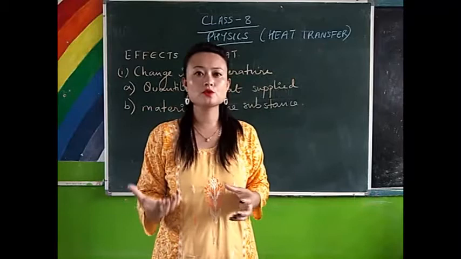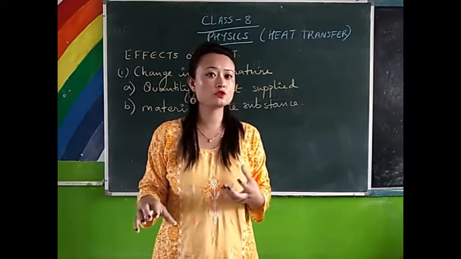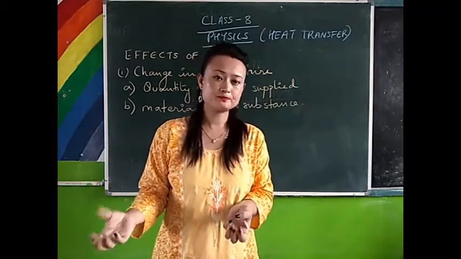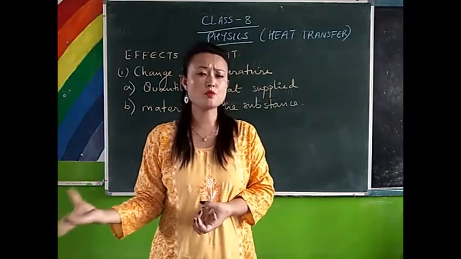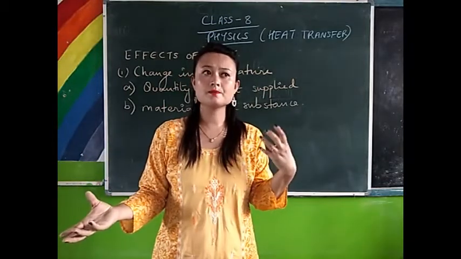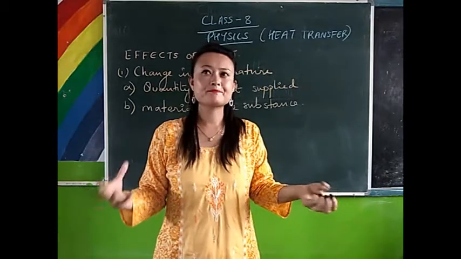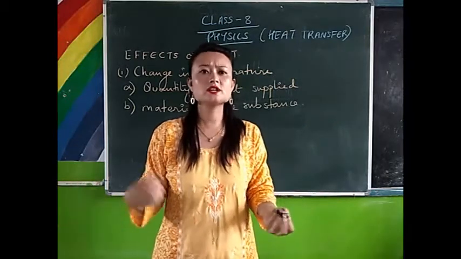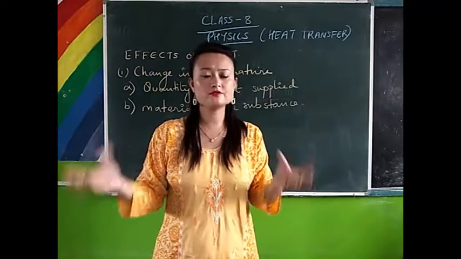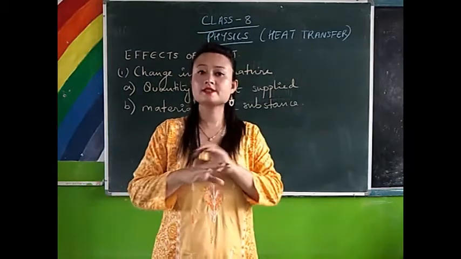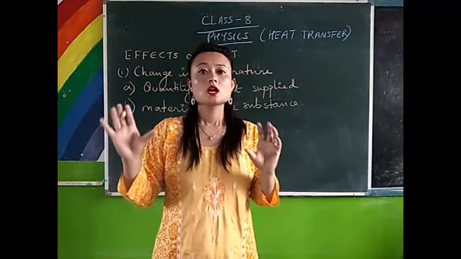For example, if you supply the same amount of heat for the same amount of time to a ball of iron and, say, steel, what will happen?